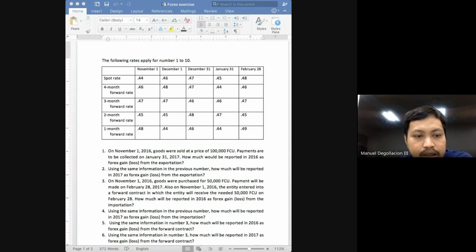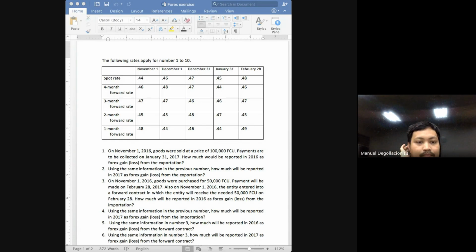Now, why then would we be looking for the estimated spot rates on future dates, class? Because if your accounts receivable and accounts payable from the importation and exportation transaction are to be measured always at spot rate, your forward contract receivable is to be measured at the estimated spot rate at the date of settlement. This is the most important takeaway for tonight, class. What's the rule for importation and exportation, class? Always use the spot rate.